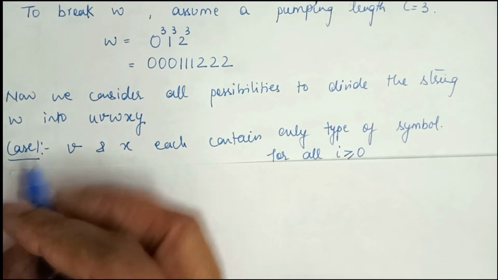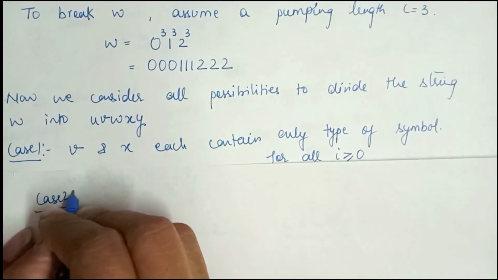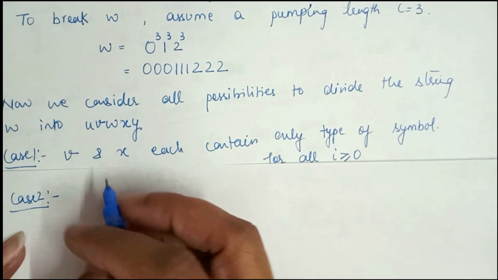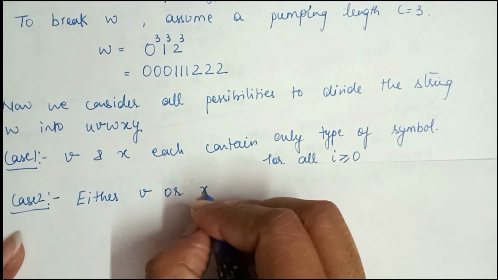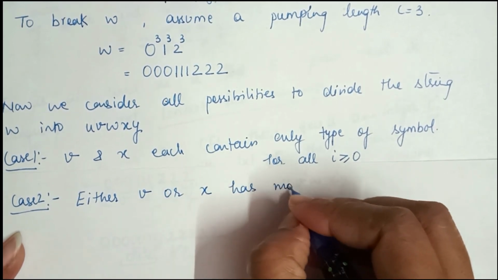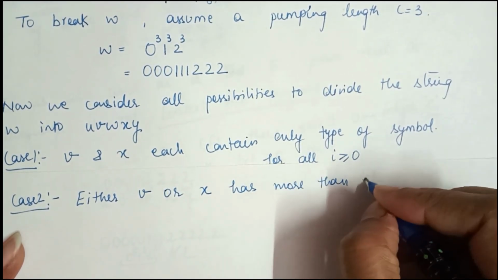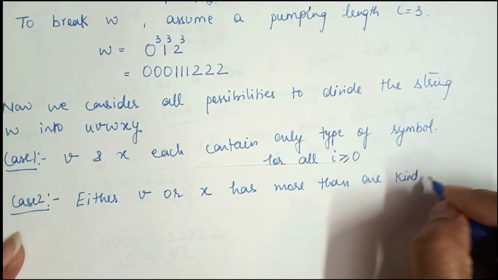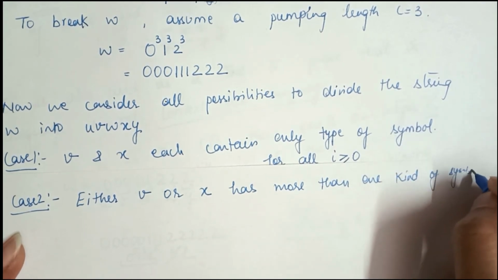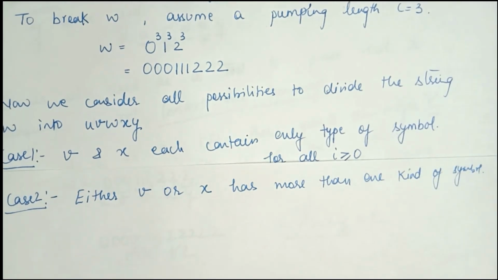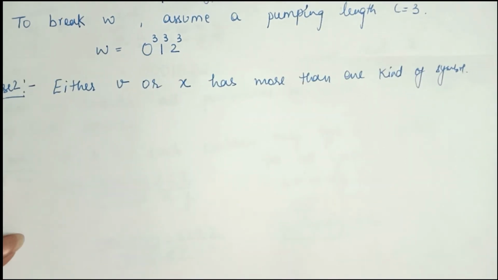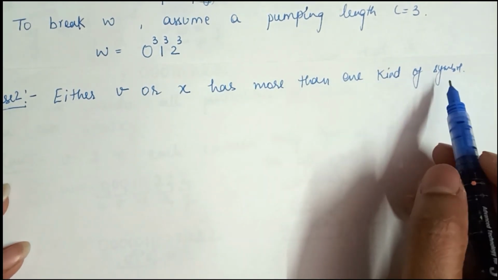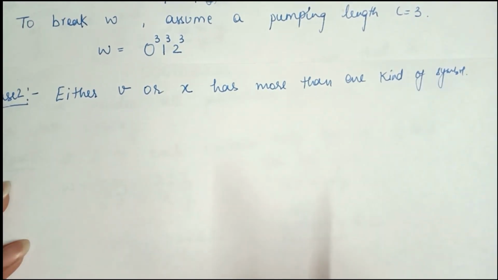Now I am taking another case, that is case 2. Case 2 says that either V or X has more than one kind of symbol. The first case was that V and X contain only one type of symbol, and for that case the string does not belong to L. Now let me check case 2, that either V or X has more than one kind of symbol, then whether the string belongs to L.